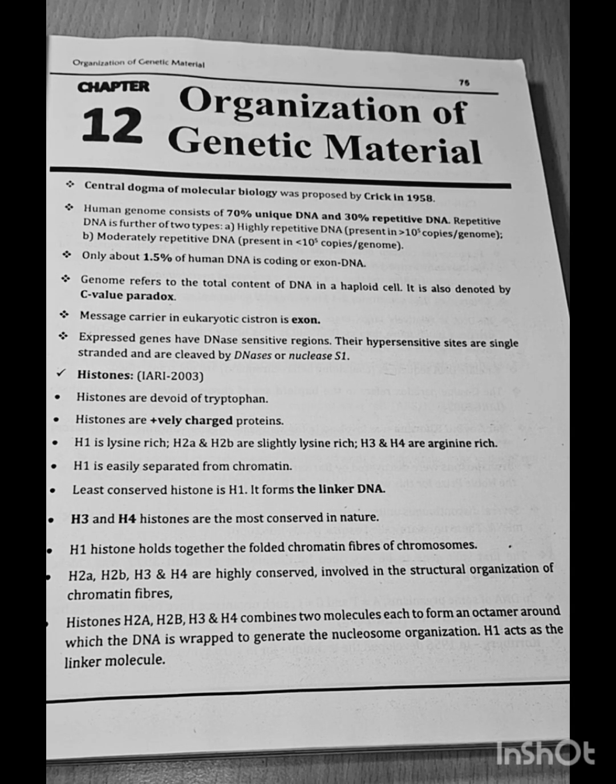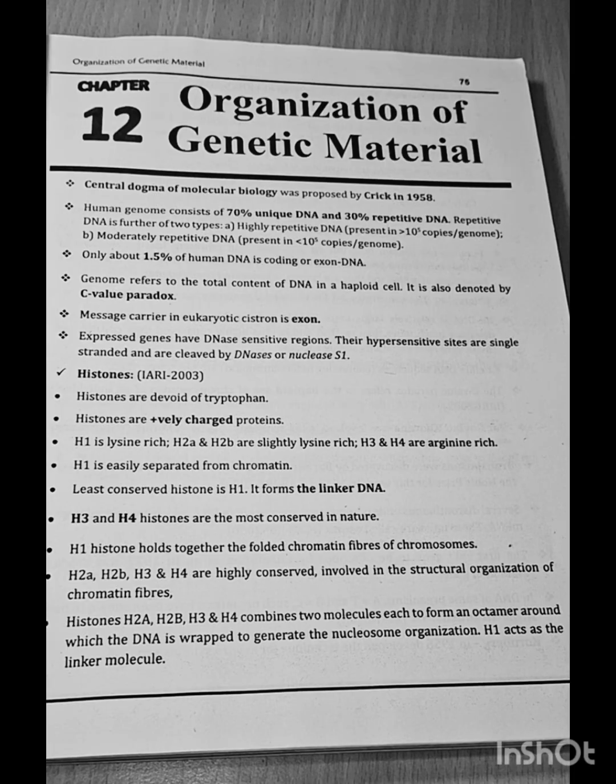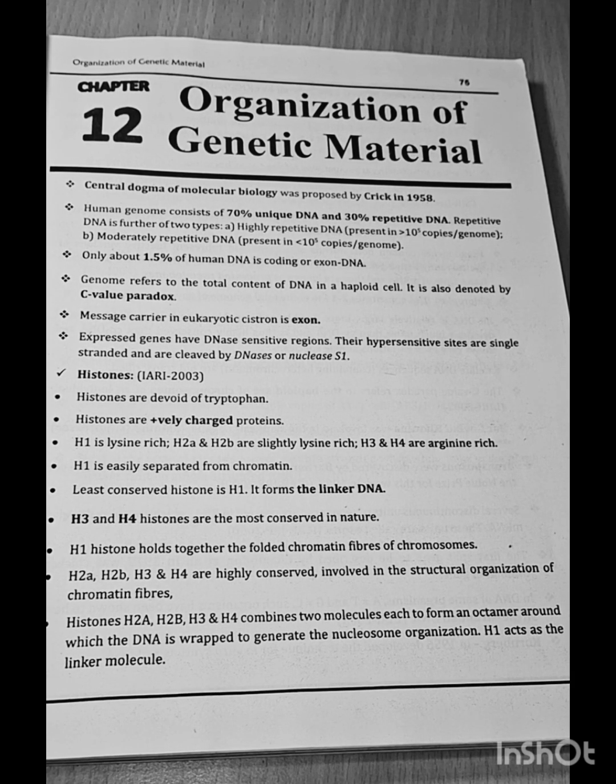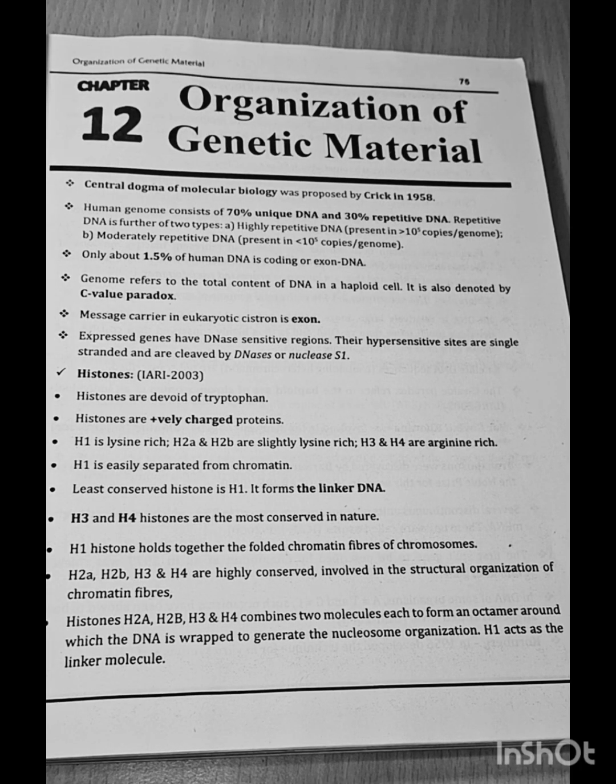Central dogma of molecular biology was proposed by Crick in 1958. Human genome consists of 70% unique DNA and 30% repetitive DNA. Repetitive DNA is further of two types: highly repetitive DNA present in greater than 10 to the power 5 copies per genome, and moderately repetitive DNA present in less than 10 to the power 5 copies per genome. Only about 1 to 1.5% of human DNA is coding or exon DNA.